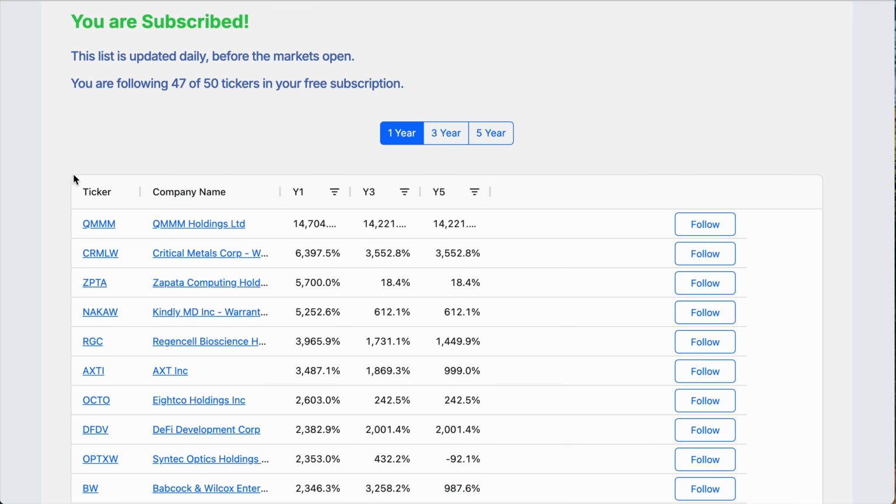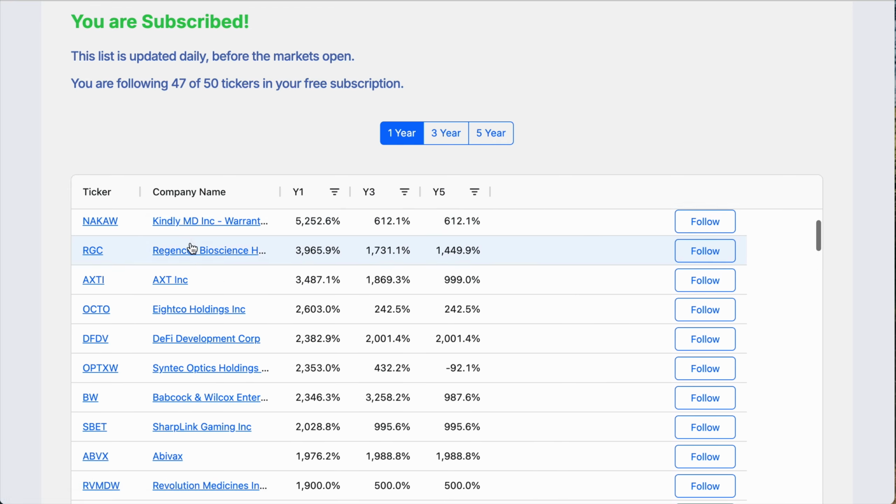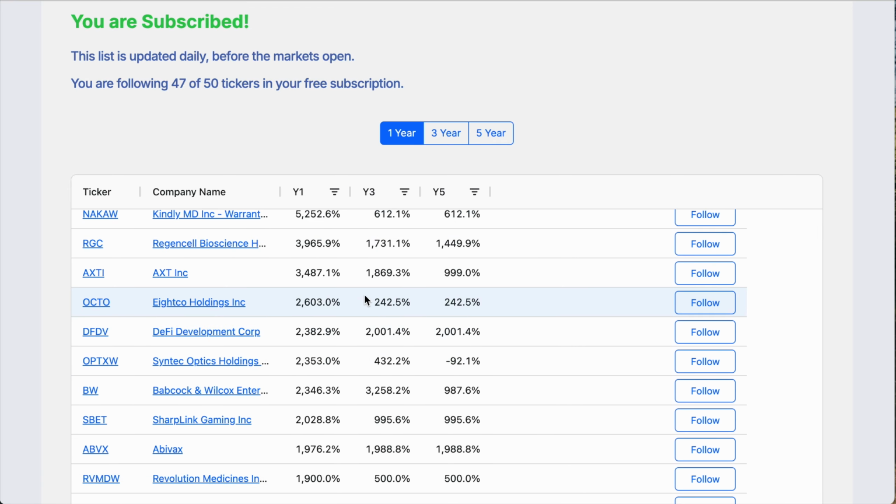You can look through this list and find stocks that look more reasonable, that might not be penny stocks or that might not have exploded. If we look at Babcock and Wilcox, we can see that it did well over 5 years and it exploded more recently.